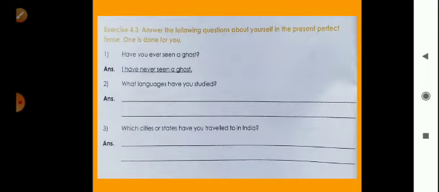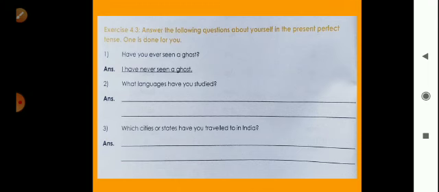Now here is exercise number 4.3. Answer the following questions about yourself in the present perfect tense. Now here are some questions and you have to write answers in present perfect tense. Means for present perfect tense, we should use the formula: subject plus have/has plus past participle form of the verb and then the object. Okay. So the first question is, have you ever seen a ghost? Now the answer is, I have never seen a ghost.